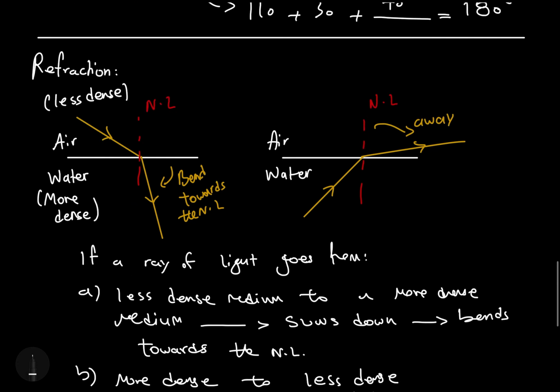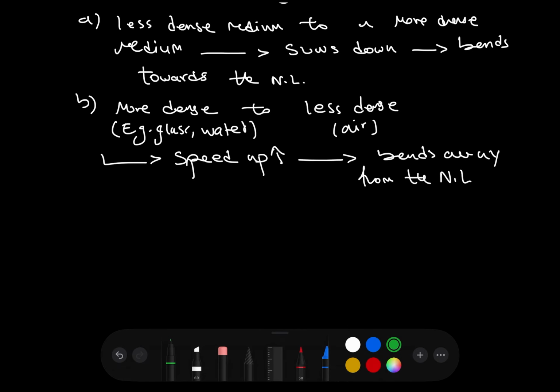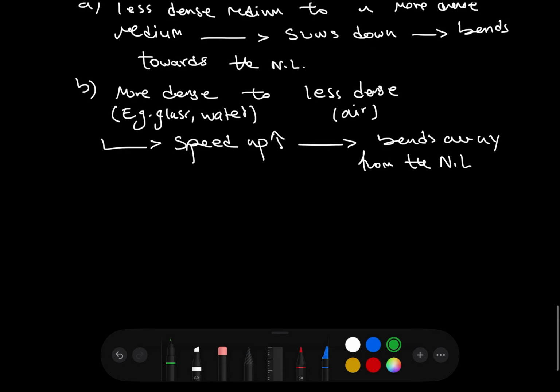So basically, the bending of light is considered refraction. Refraction is the bending of light. Simple like that. All right, so that's the whole idea behind refraction.